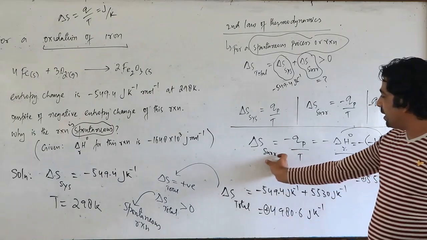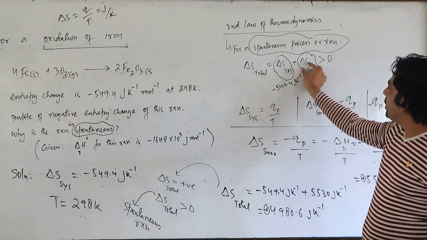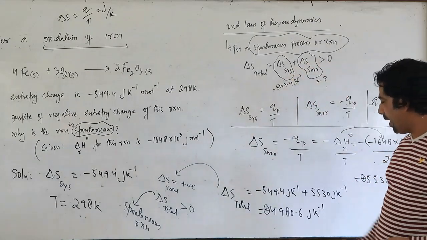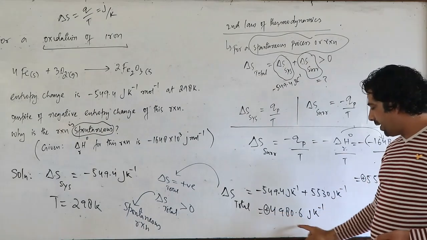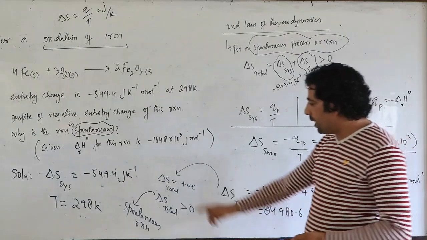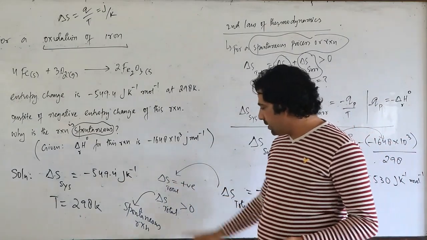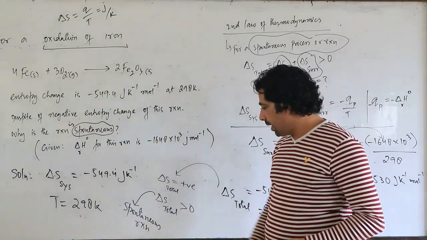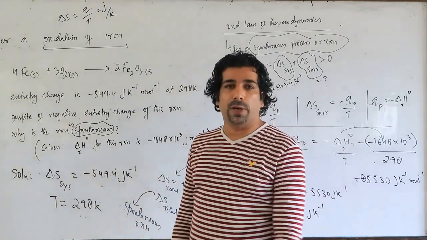Finally, when you get this delta S surroundings, you can put it here. This and this should be greater than 0, meaning positive. And I found that it was plus 4980.6 joule per Kelvin, which is a positive value. So delta S total is positive. That means delta S total is greater than 0, which means the reaction is spontaneous. I hope you have understood, my dear friends.